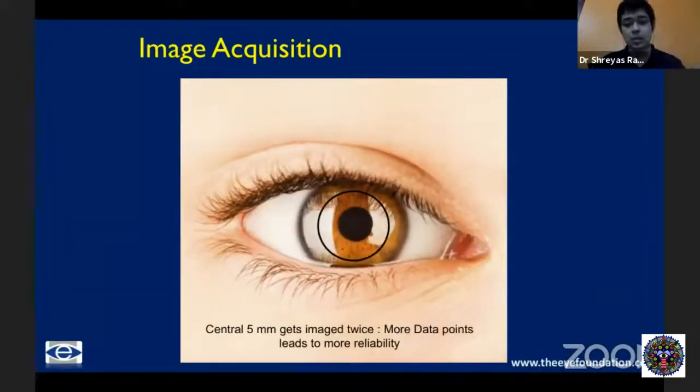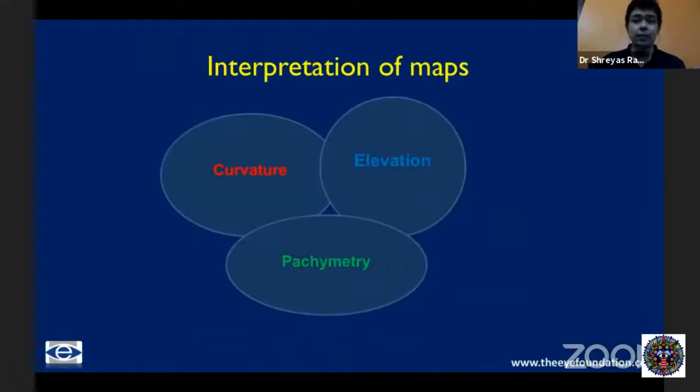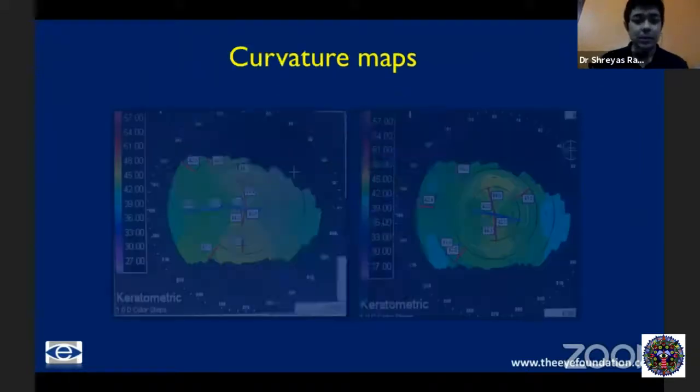And as you can see, because it's running from the periphery in the other direction, the central part of the cornea gets imaged twice, and there are more data points in the central part of the cornea, which is where we are more interested. And this gives you more data points and therefore more reliability. Based on this, we are looking at three sets of images: one which is the curvature, then the elevation. I'll talk about what elevation is and why elevation is important, and of course the pachymetry maps.